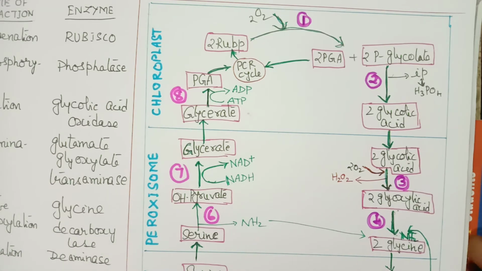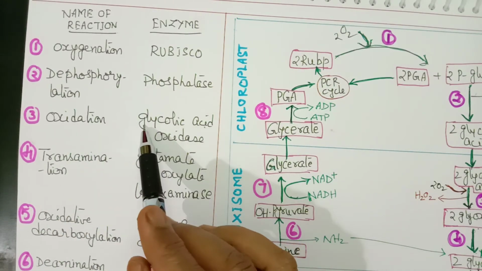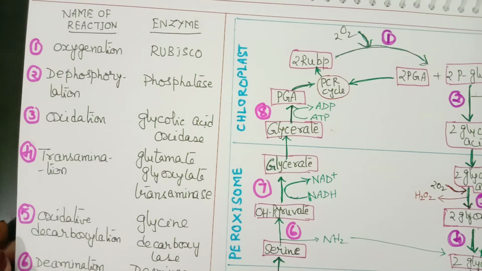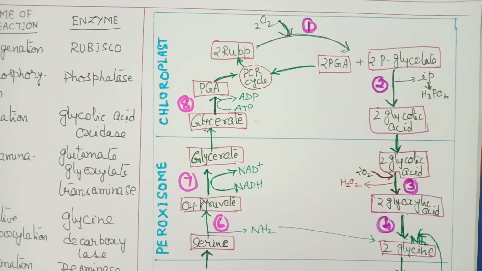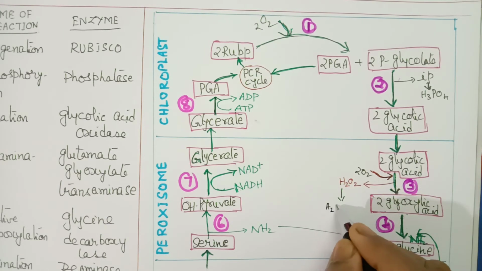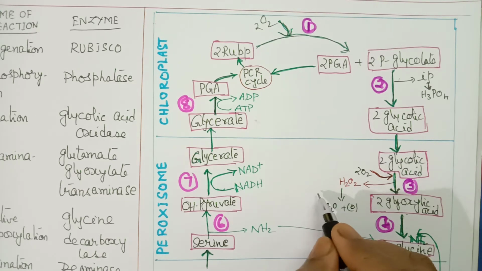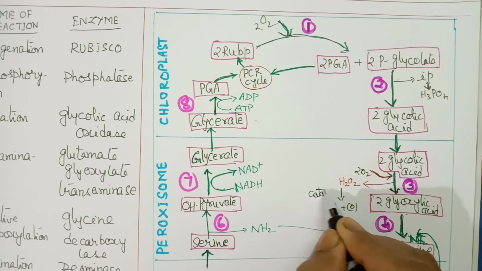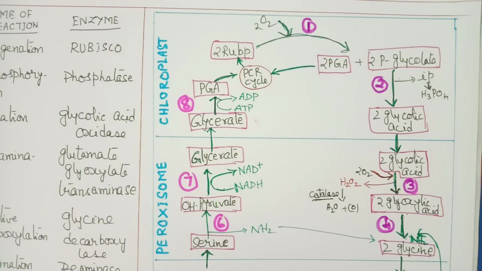The third reaction we call the oxidation reaction, and the enzyme is called glycolic acid oxidase. Here the hydrogen peroxide which is formed is toxic, poisonous and harmful to the cell. So this hydrogen peroxide is converted into harmless compounds, that is water and oxygen, in the presence of the enzyme called catalase. That is the third reaction.